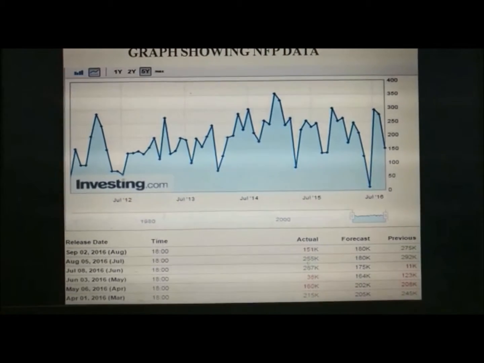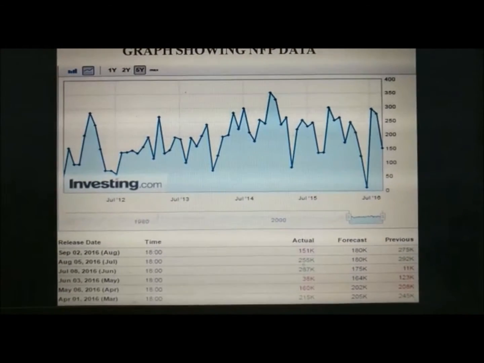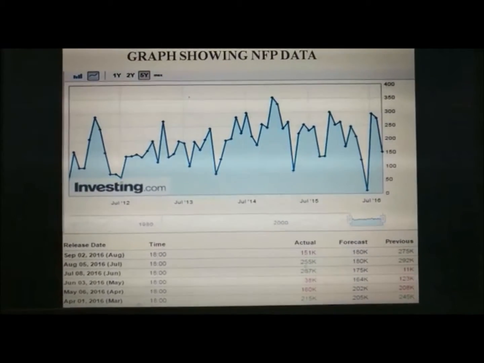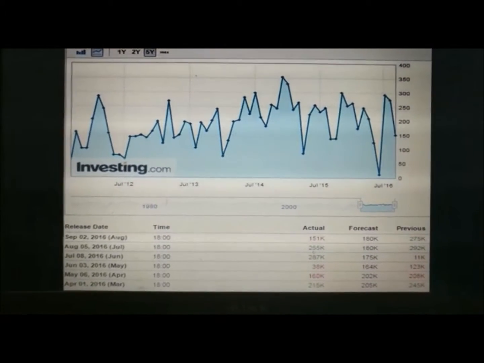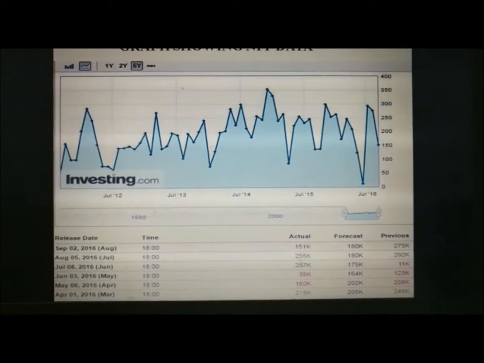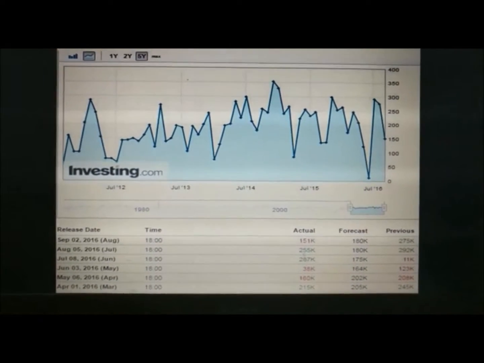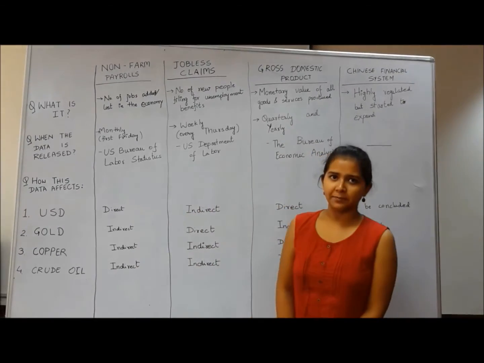For example, gold went up by more than 1%, whereas metals went up by only 0.12%. But the biggest rise was seen in crude oil, which went up by nearly 3% on 2nd September 2016. Now, moving on to jobless claims.